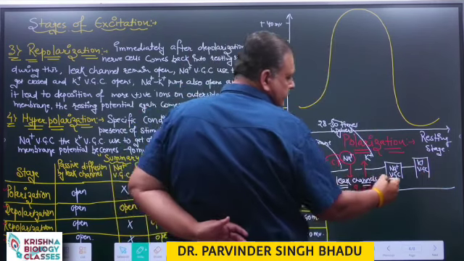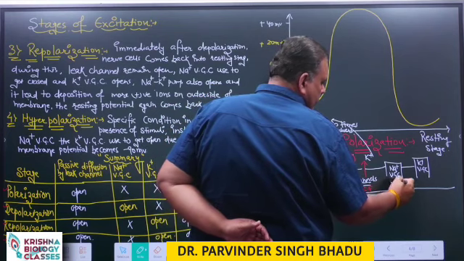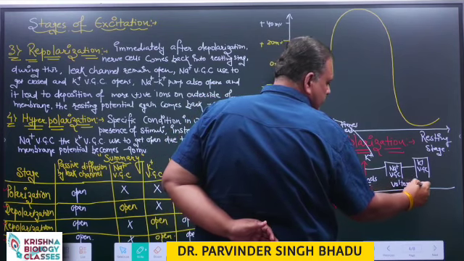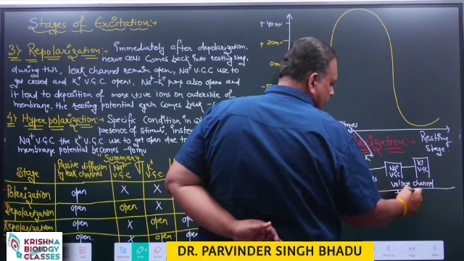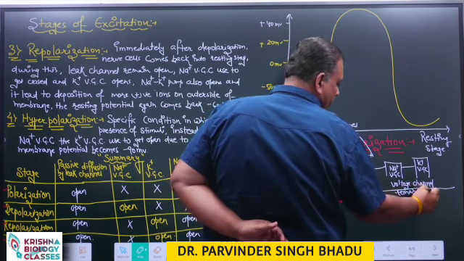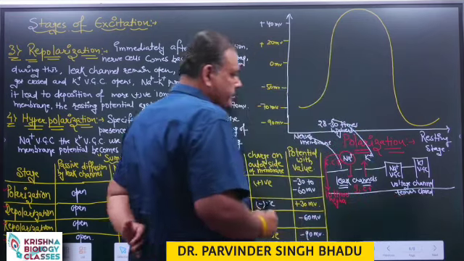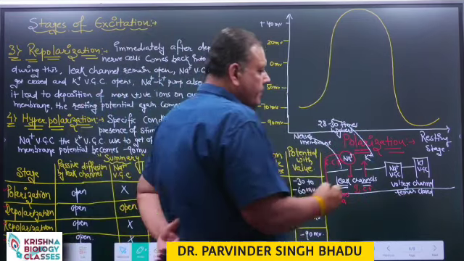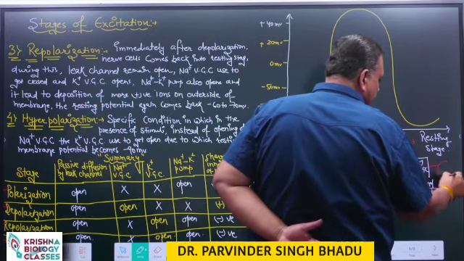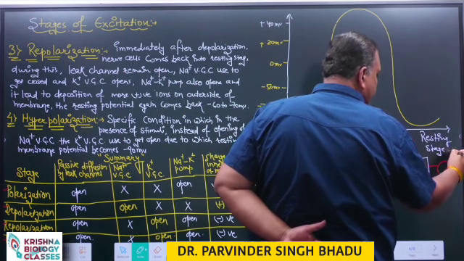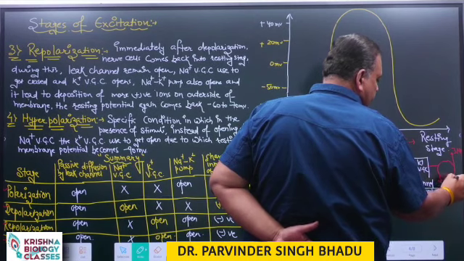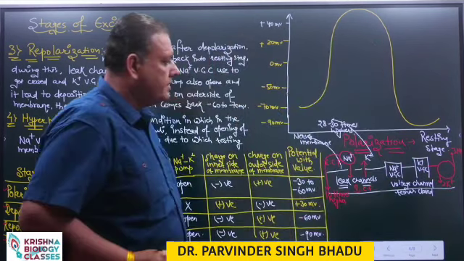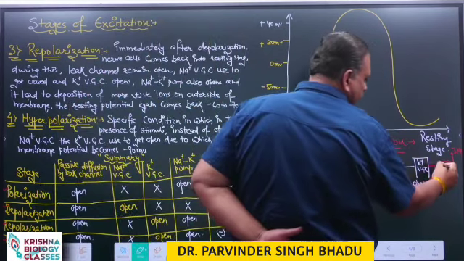These voltage gated channels remain closed. Then further there is a pump which is transferring 3 sodium to the outer side and 2 potassium to the inner side. This is the sodium potassium pump.